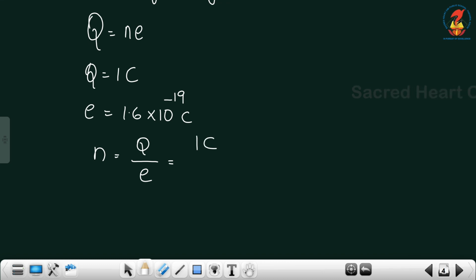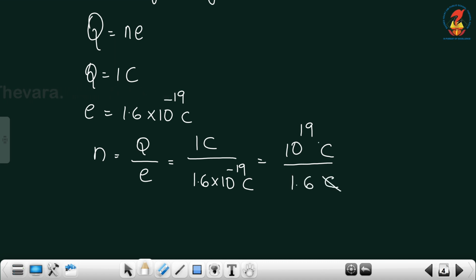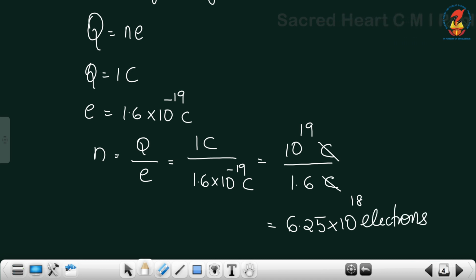That is 1 C divided by 1.6 into 10 raised to minus 19 C. Now, take this 10 raised to minus 19 to the numerator. That is 10 raised to 19 C divided by 1.6 C. C and C will get cancelled. When you do it, you will get the answer: 6.25 into 10 raised to 18 electrons.